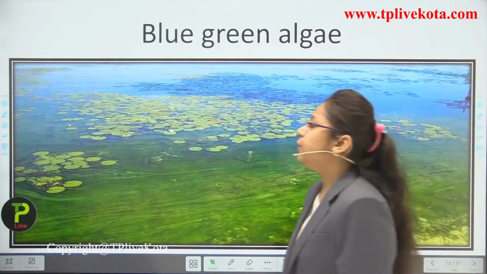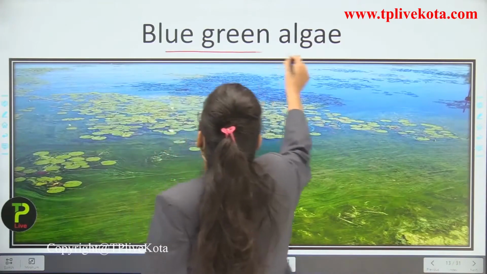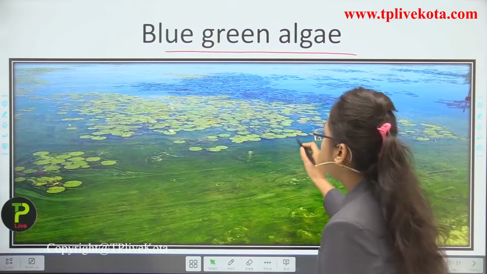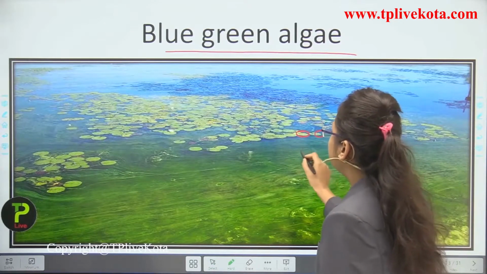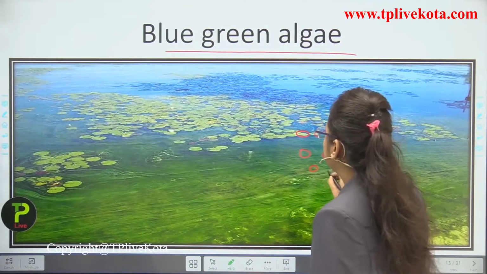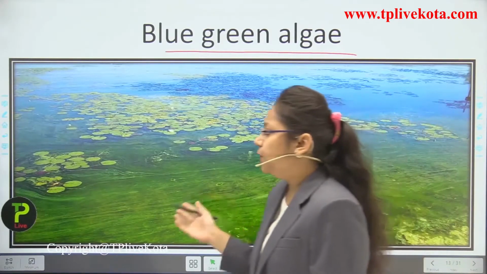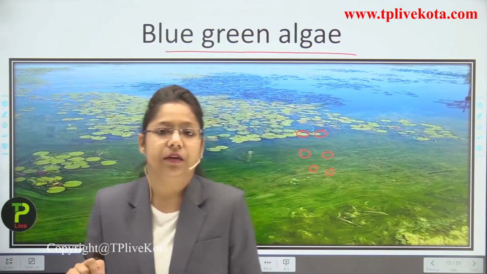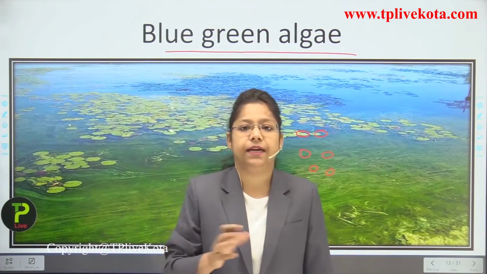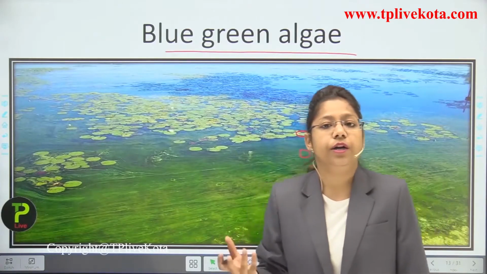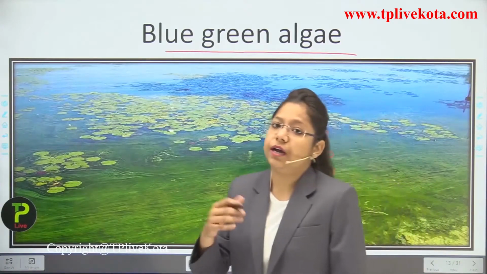Now you can see here in this picture, students, the blue-green algae is represented. So in blue-green algae, what happens? The color is provided by the phycobilins. Now blue-green algae is very common. It can multiply, it can divide and create millions of cells in a pond or streams or a river.